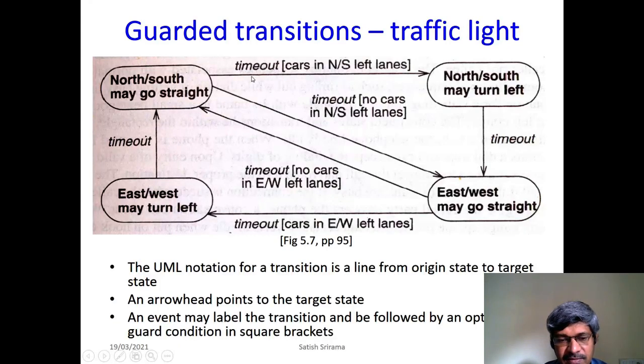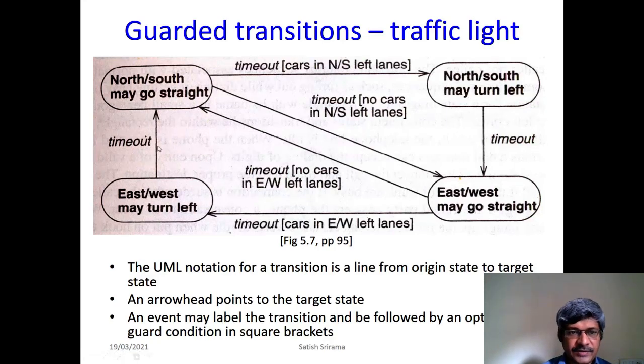The timeout is the event here. Events may be the label on this transition. And the guard condition is put in the square brackets. Now I will explain what this example is for. This is about a traffic light.